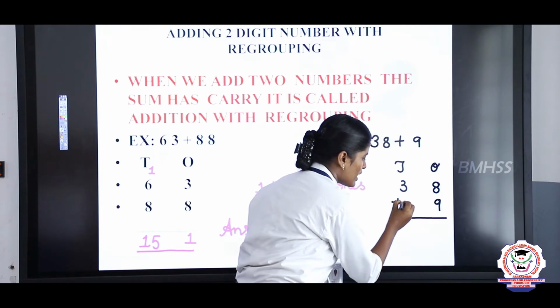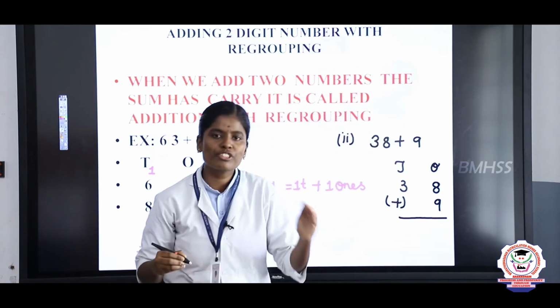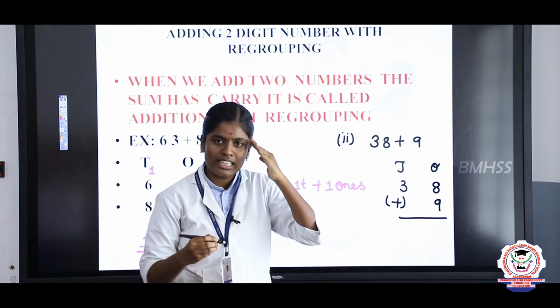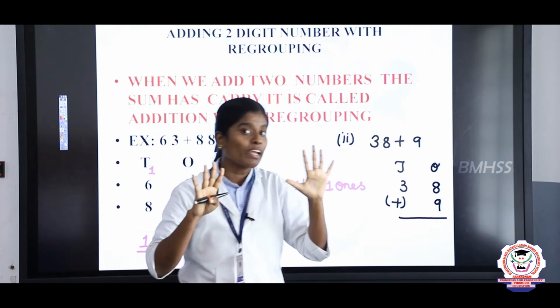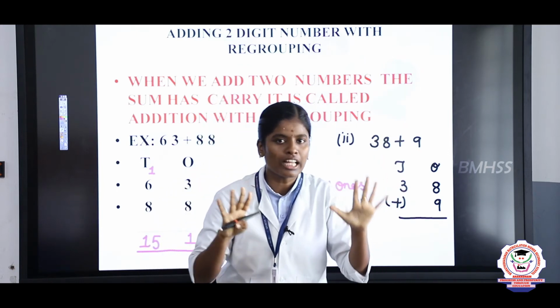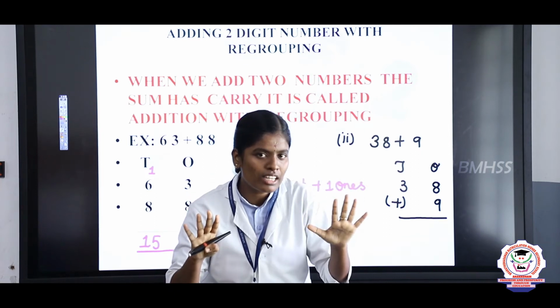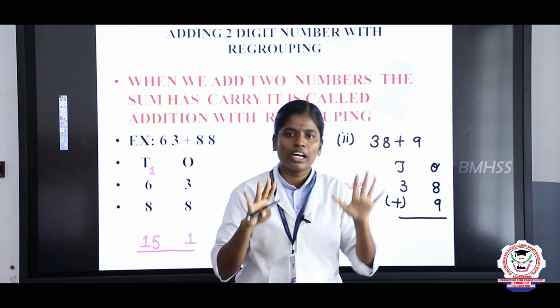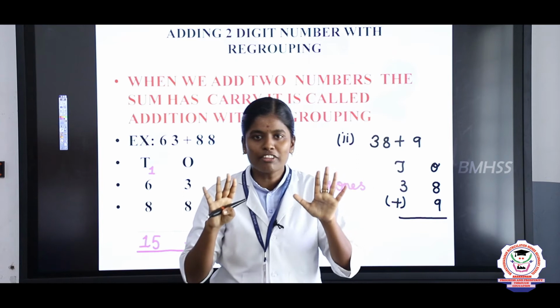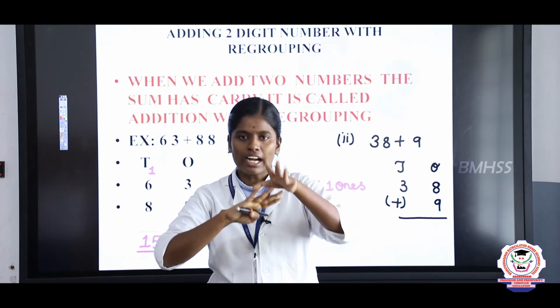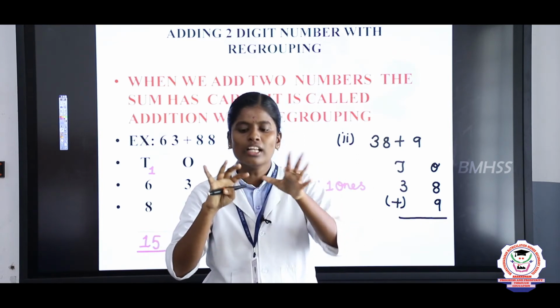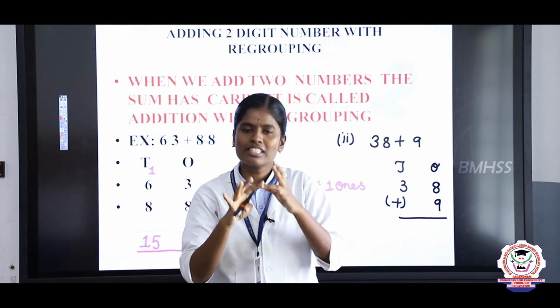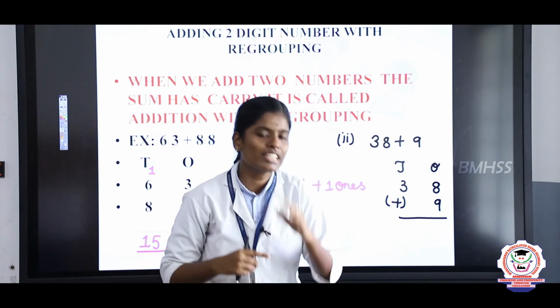Now we are going to add this. While adding the numbers, first you should start with the ones place. 8 in the mind, 9 in the finger. Now Deepak, tell me what is the answer. Just count and tell me dear. 8 after, 9, 10, 11, 12, 13, 14, 15, 16, 17. What is the answer? 17.